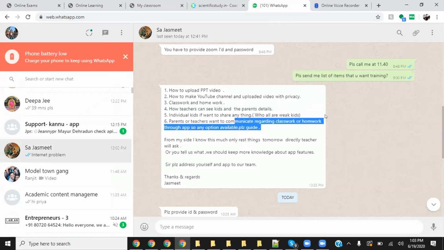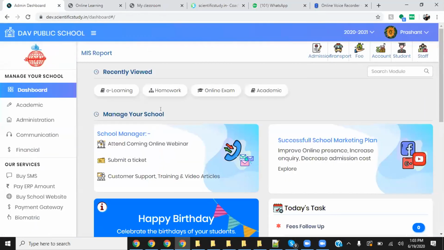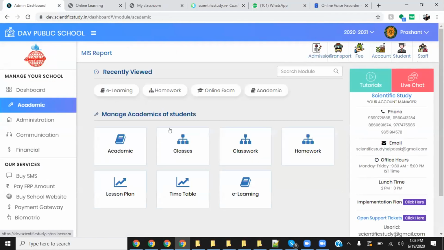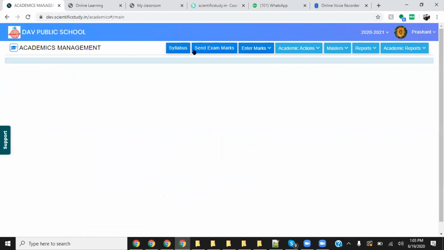Sir, in the mobile app, we have one column, school academics. In that, syllabus is there. If I'm trying to add syllabus, it is telling something went wrong, no data found. So the teacher should add, but there is no option like add. Okay, to add the syllabus, we have given the option to the school admin. You can do it from here: academic, then go to syllabus.